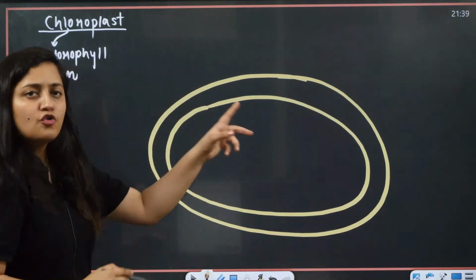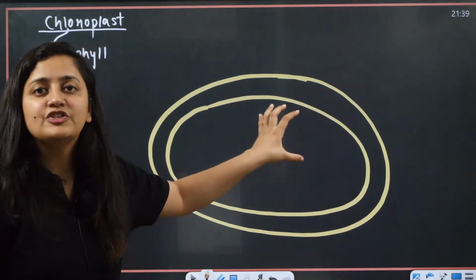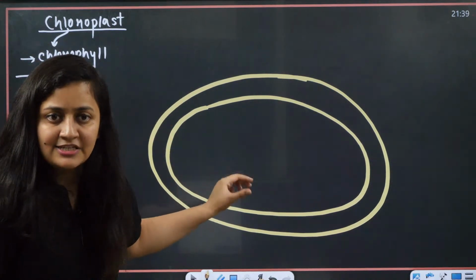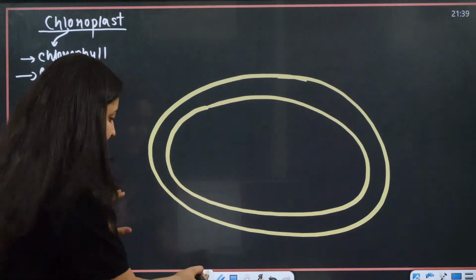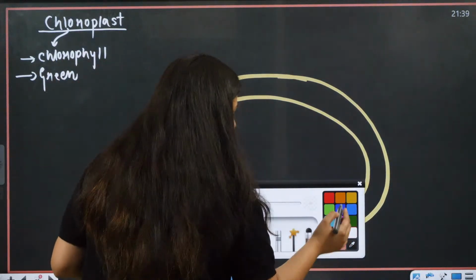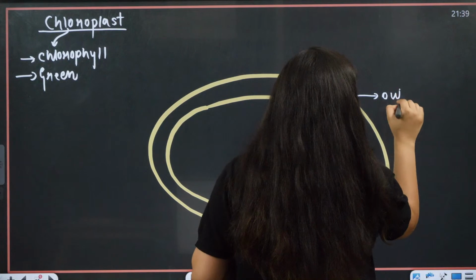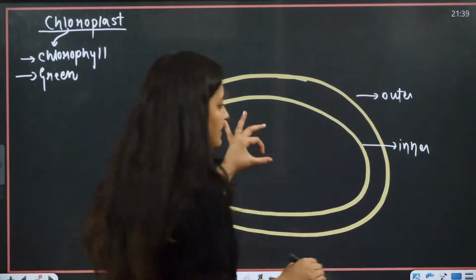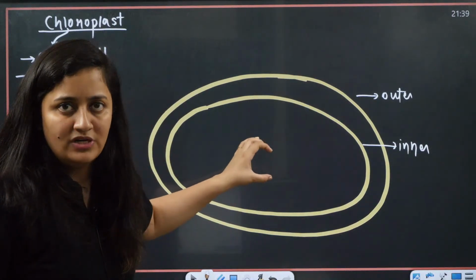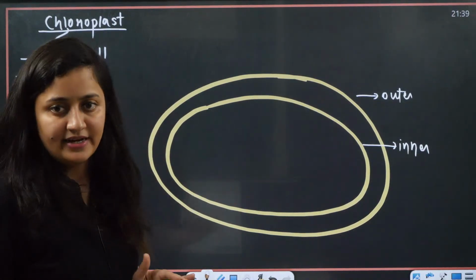But here you are not going to see inner enfoldings like in mitochondria. Here you will not find cristae. In the chloroplast we have two membranes, the outer membrane and the inner membrane, but you will not find finger-like enfoldings, not in the mature state at least.